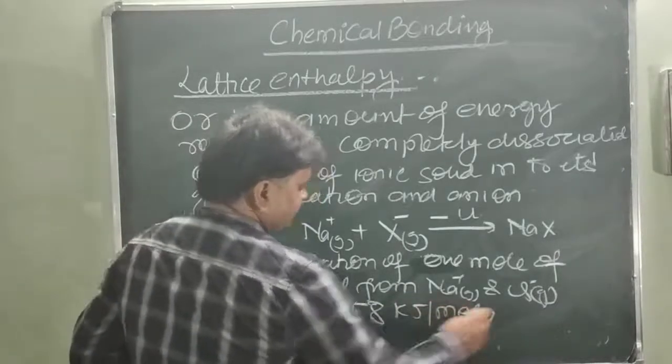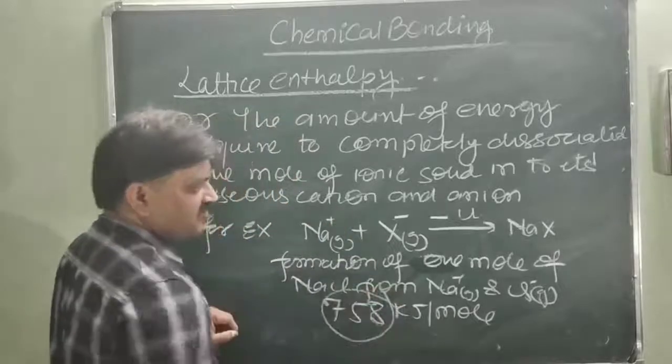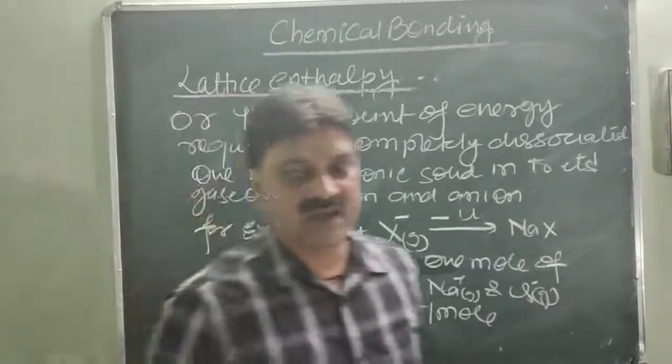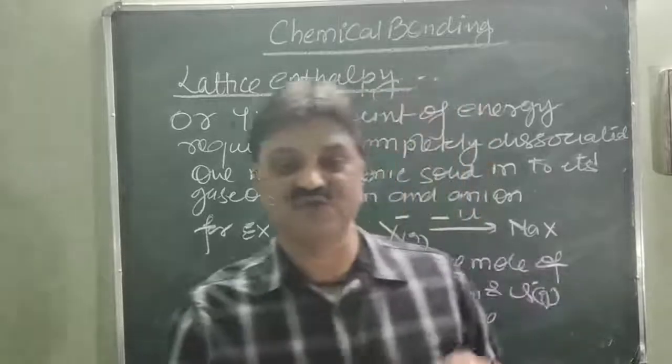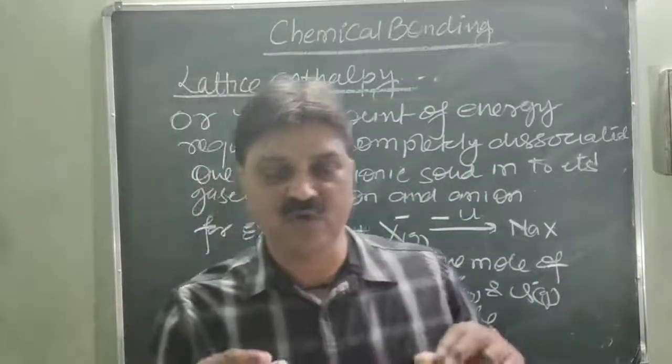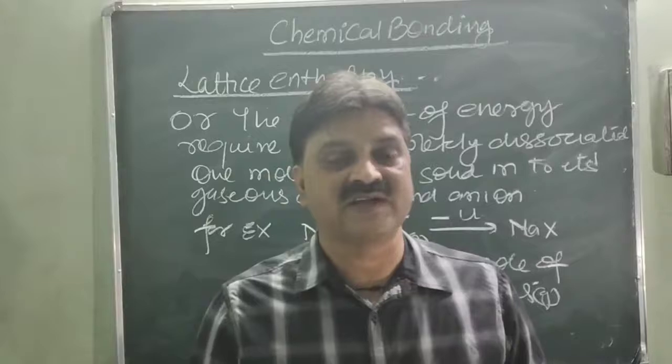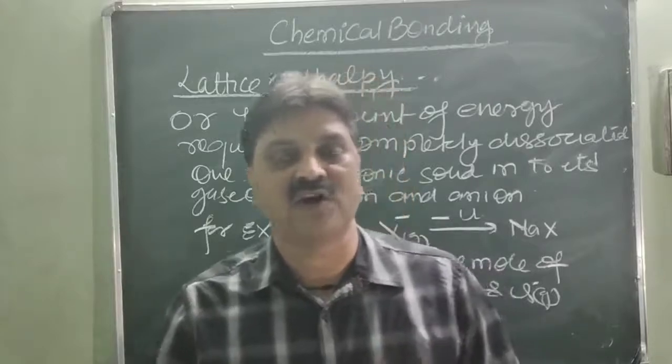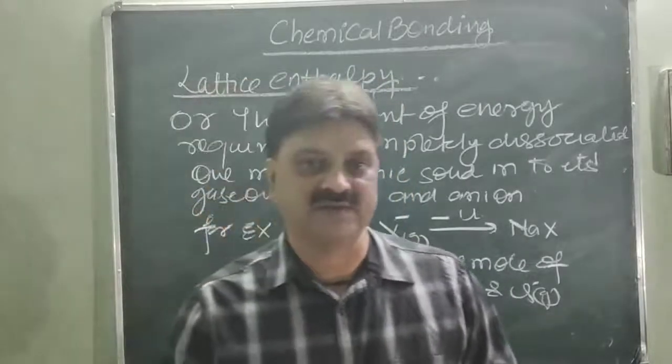It means that this amount of energy is released during the formation of 1 mole of NaCl, and the same amount of energy is also required to dissociate 1 mole of sodium chloride into its gaseous cation and gaseous anion. This is called the lattice enthalpy or lattice energy.